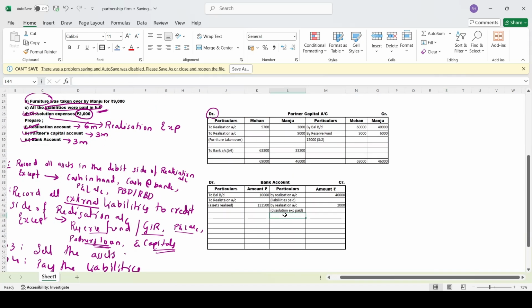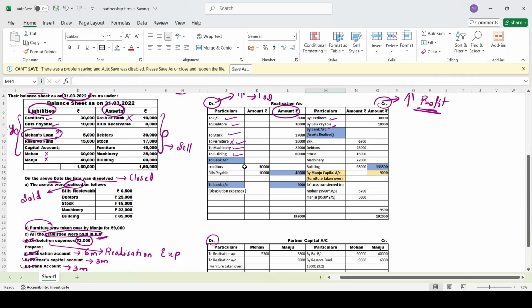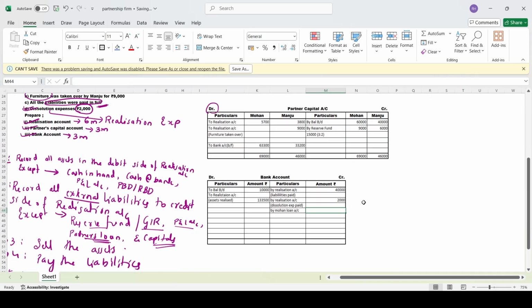By Mohan's loan account. How much is the loan? Did you observe? I have not observed. Mohan's loan account 5,000. Okay, fine, 5,000. Next, that is also completed.